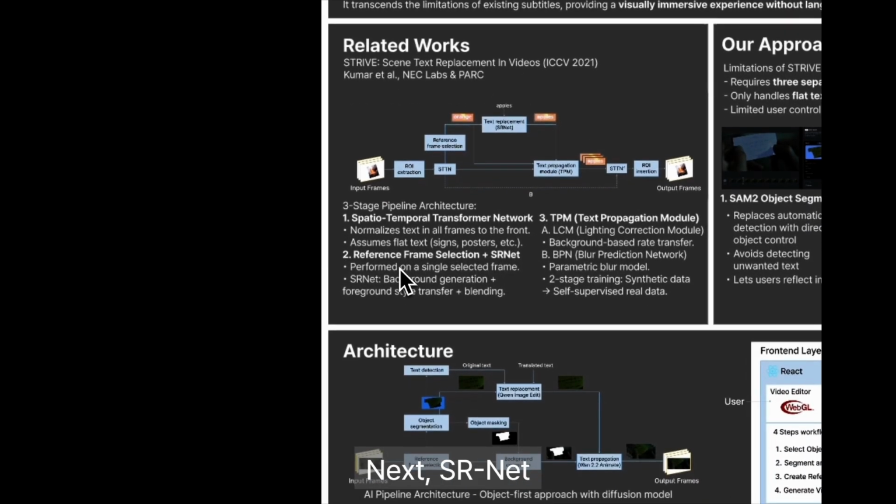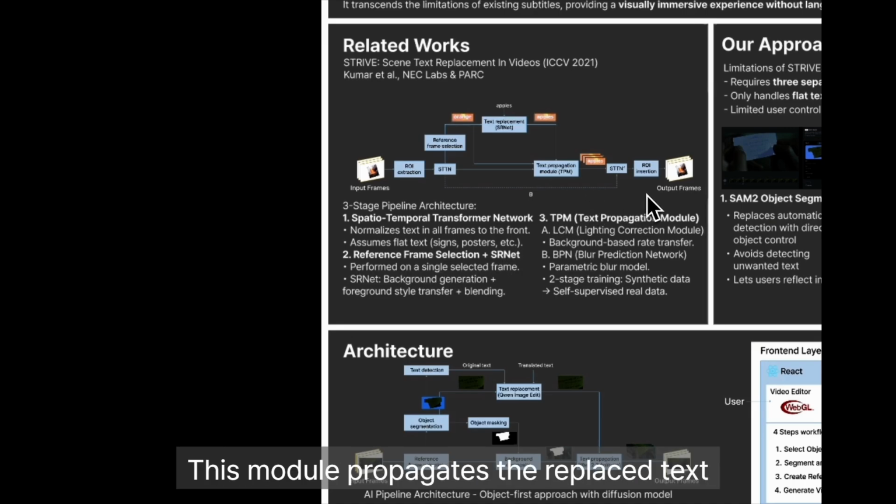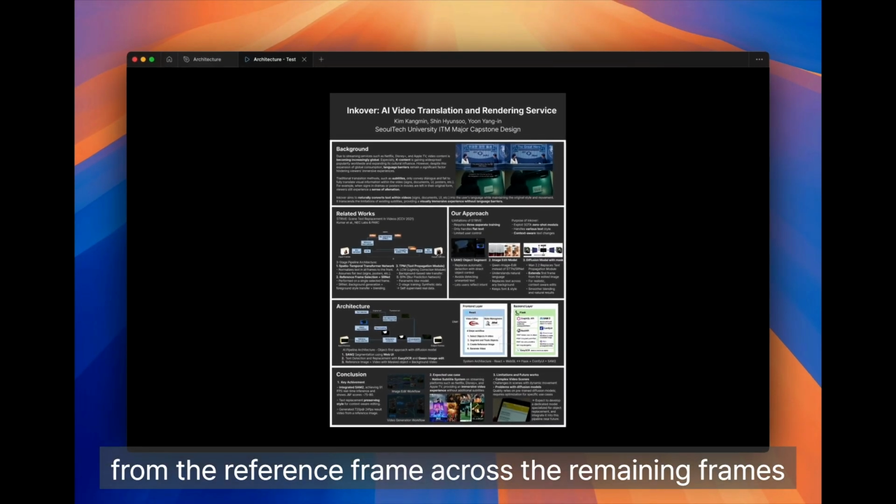Next, SRNet. SRNet is a text replacement model that generates a reference frame by inserting user-provided text. The last component is the TPM module. This module propagates the replaced text from the reference frame across the remaining frames.